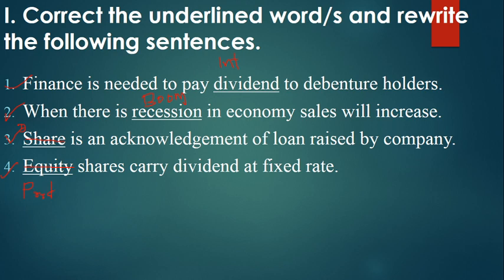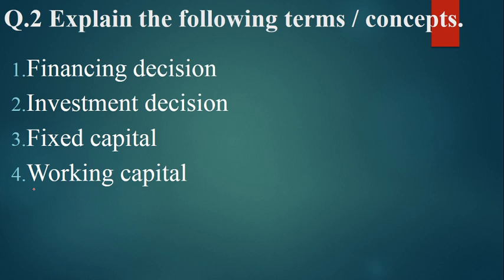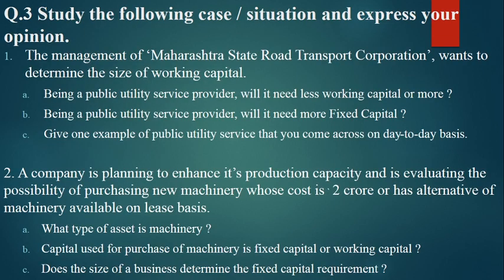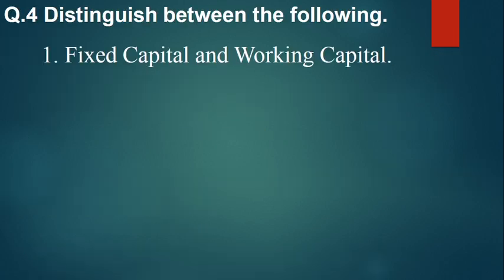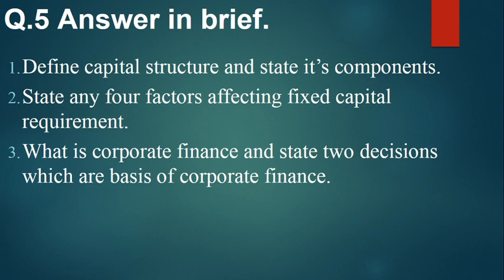So we have completed question number 1, and now question number 2, as you can see here, financing decision, investment decision, fixed capital, working capital. We have already completed all these answers and concepts. Question number 3 we will see. Question number 4, distinguish between the following. Only one distinguish is given in chapter number 1, fixed capital and working capital.